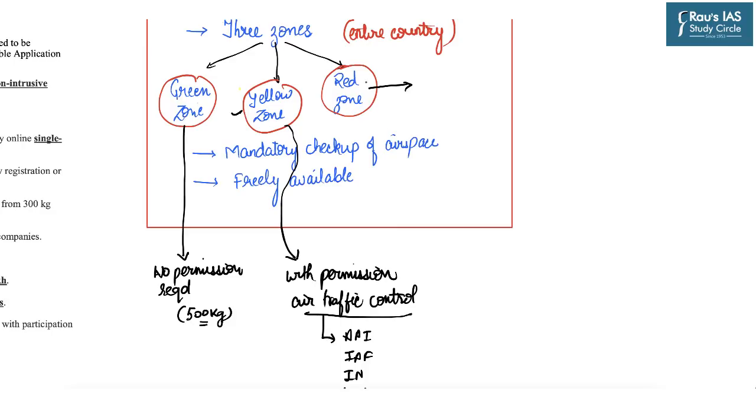Similarly, the third classification is the red zone. Now this zone is very important because by the name, the red zone, it comes to our mind that civilian drone operators might not be allowed to enter into this space. However, this is not the case. The civilian operators can enter in these zones also, but with the permission of the central government.